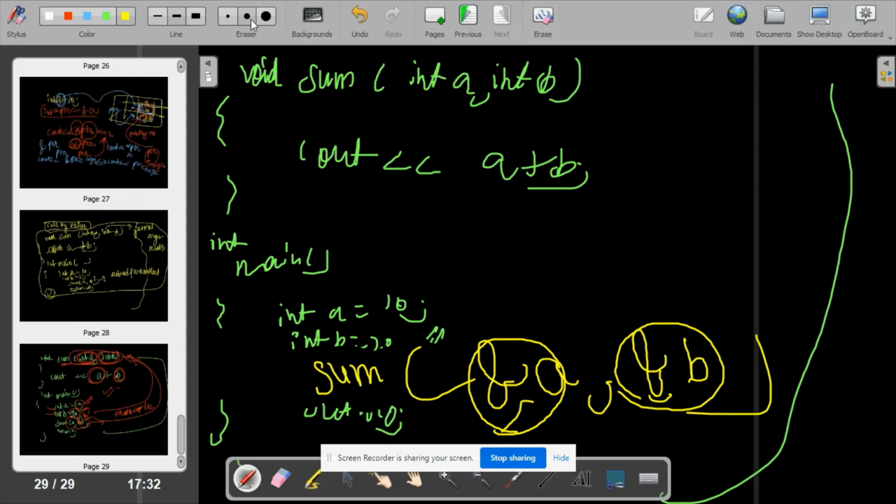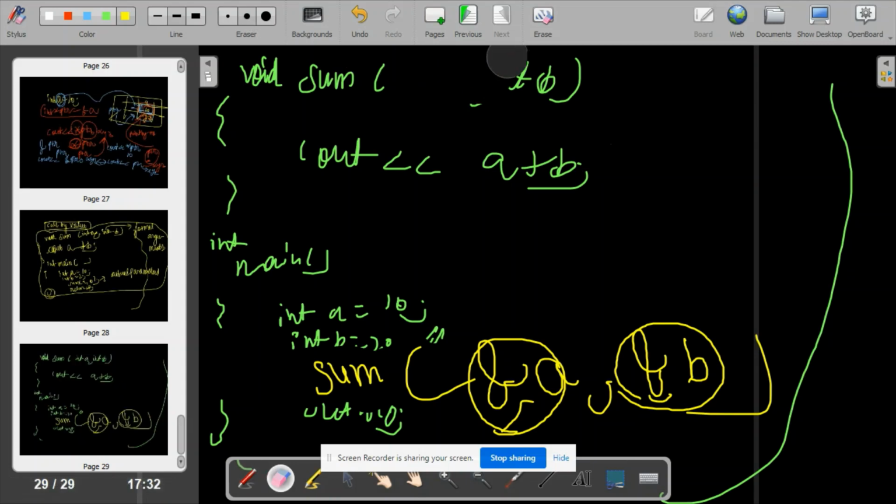So instead of writing int a, int b, this syntax will also be changed. How will I write that? I will write int, how will I write that?